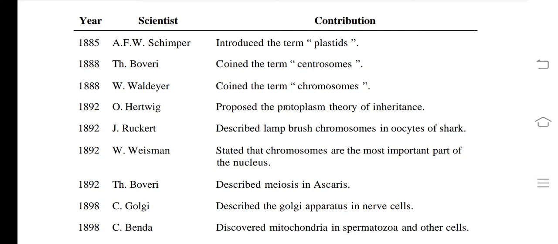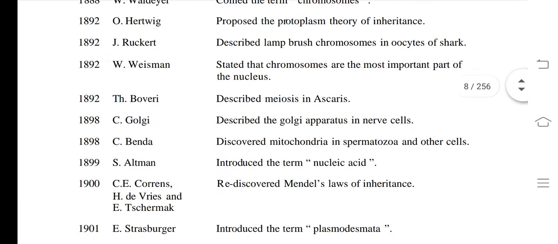Now what about 1892? Hertwig proposed the protoplasm theory of inheritance. Protoplasm is responsible for inheritance. Next, 1892, Theodor Boveri described meiosis in Ascaris. Ascaris lumbricoides is one type of animal. What about 1898? Camillo Golgi described the Golgi apparatus, means Golgi body, in the nerve cell of the barn owl. You know that Camillo Golgi used silver nitrate.